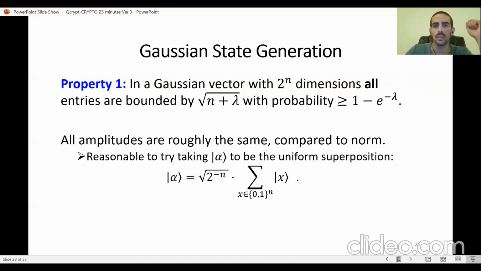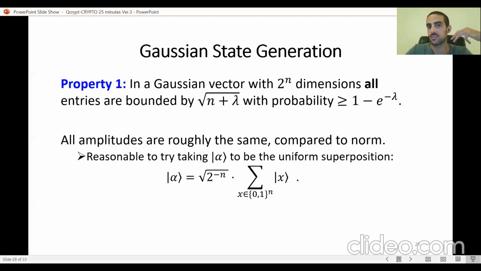Now, this last sentence is only on the intuitive level: all of the amplitudes of this vector V are roughly the same when compared to the norm. The differences between each pair of coordinates are relatively nothing compared to the huge norm of this vector. This means, intuitively, that this vector really resembles a vector where all of the amplitudes are the same. And a vector where all of the amplitudes are the same is simply the uniform superposition.